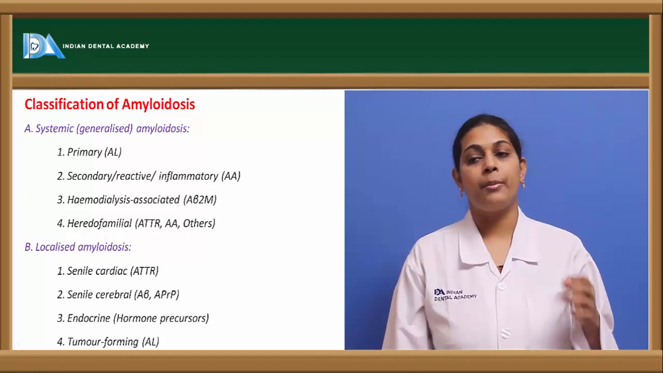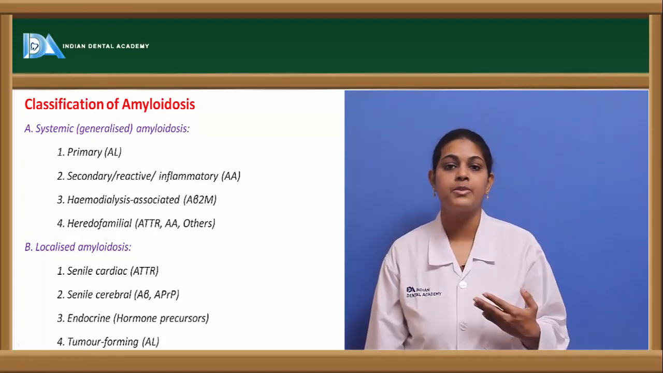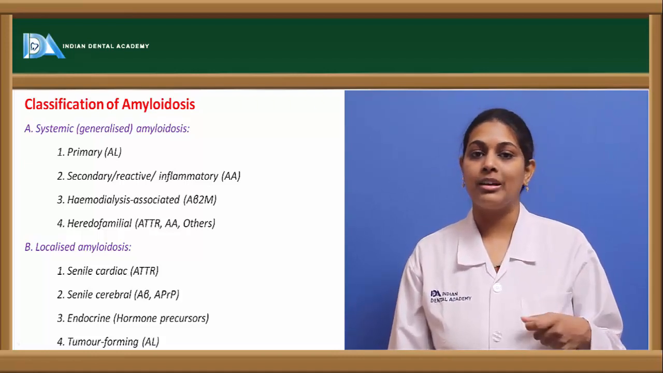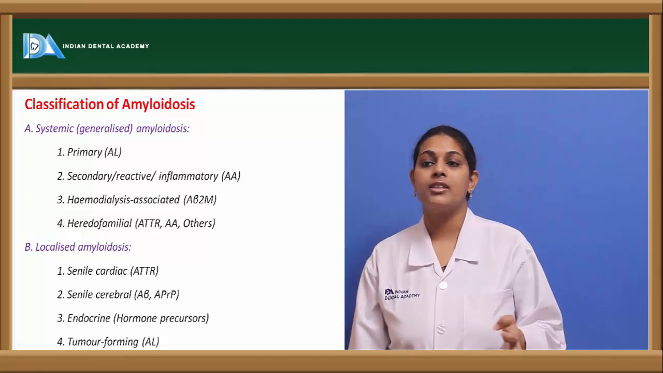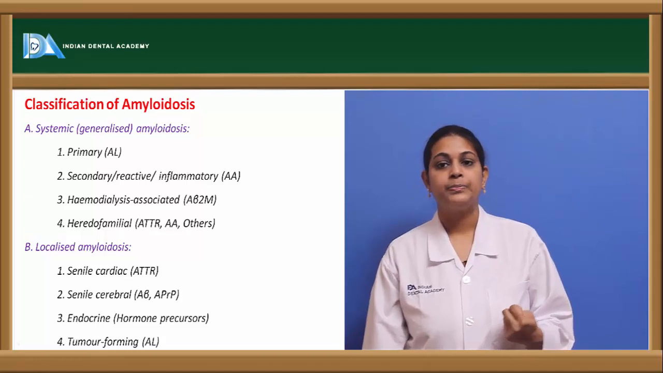Among the heredofamilial, we also see certain other types, that is, the hereditary polyneuropathies can be seen, or familial Mediterranean fever can be seen associated, or there are certain rare hereditary forms that can also be seen associated with this.